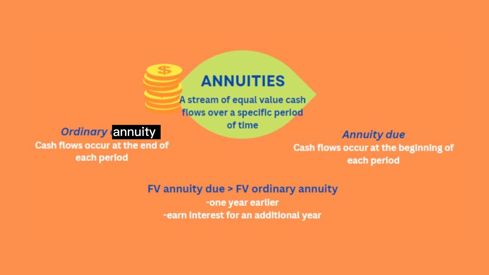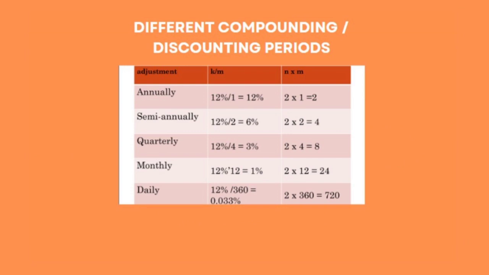There are two types of annuity, which are ordinary annuity and annuity due. Ordinary annuity happens when cash flow occurs at the end of each period, while annuity due happens when cash flow occurs at the beginning of each period. The future value of an annuity due is always greater than the future value of an ordinary annuity because the cash flow for an annuity due occurs one year earlier, and therefore it can earn interest for an additional year. The difference between compounding and discounting periods is the adjustment for annually, semi-annually, quarterly, monthly, and daily.